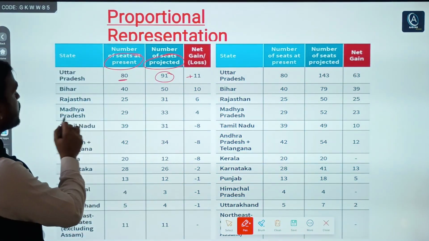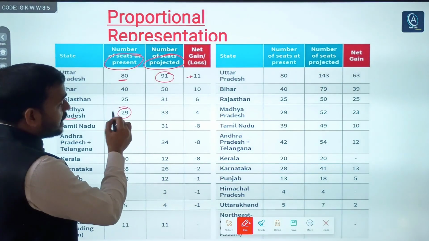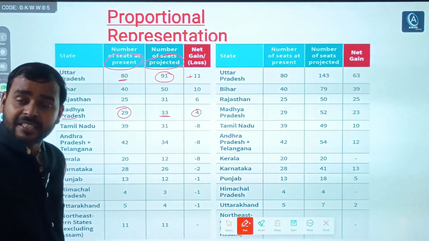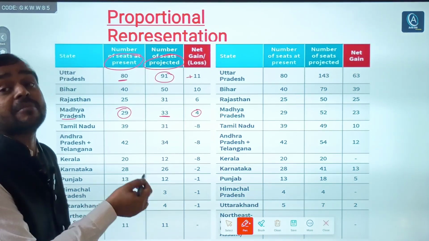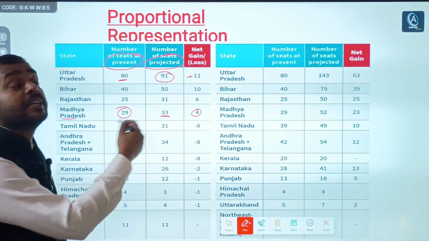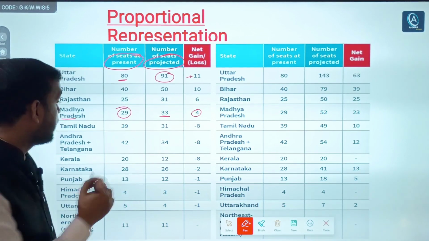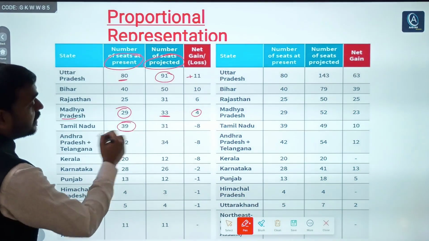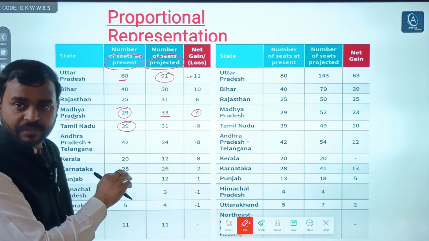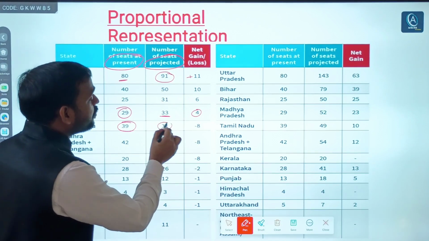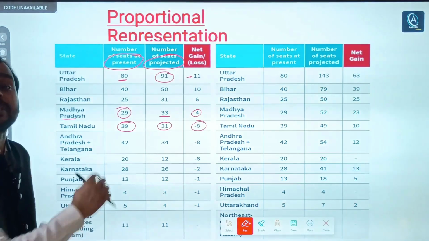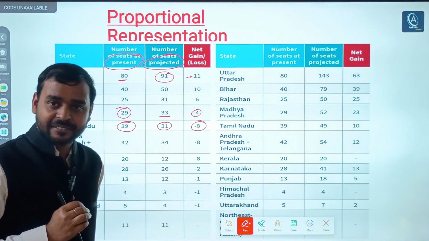Certain other states, for example MP, currently has 29 seats, but it will gain 4 more and become 33 seats in the Lok Sabha if delimitation takes place. Tamil Nadu has 39, and as it has checked its population, its number of seats in the Lok Sabha will decrease by 8. So they have a kind of fear in their mind.